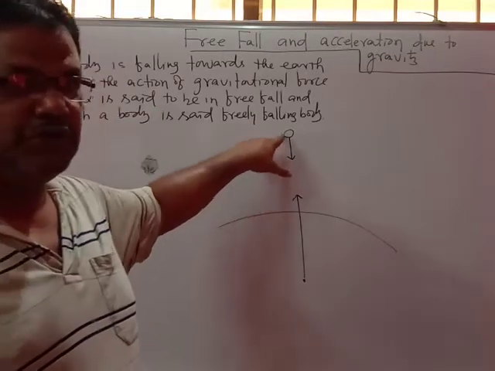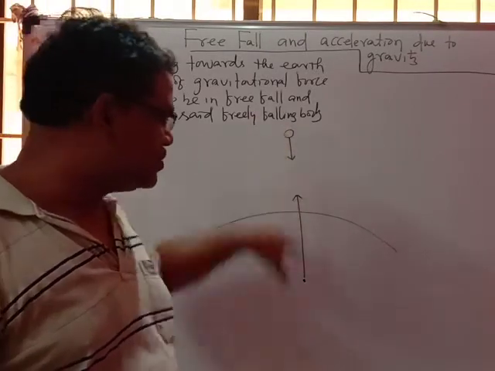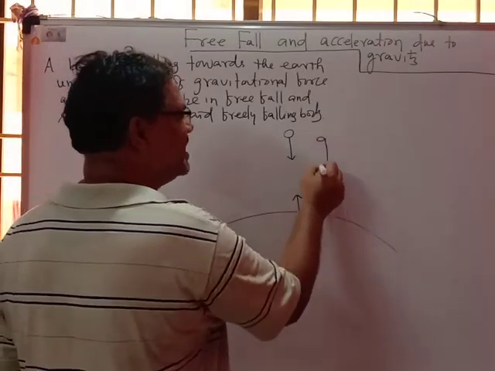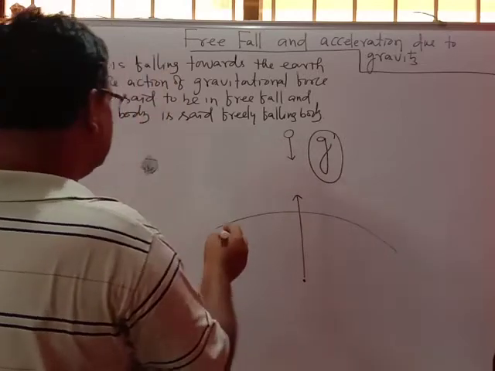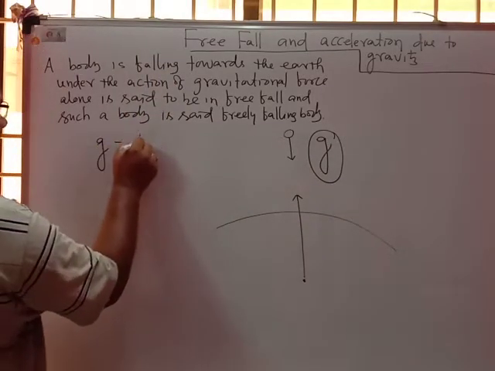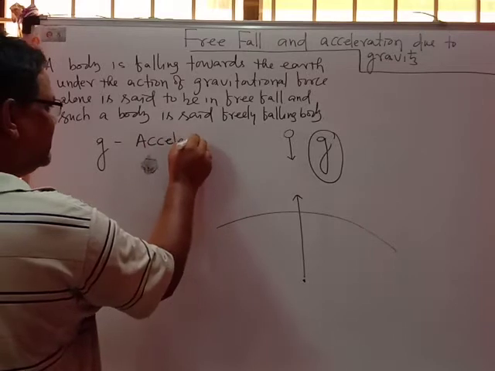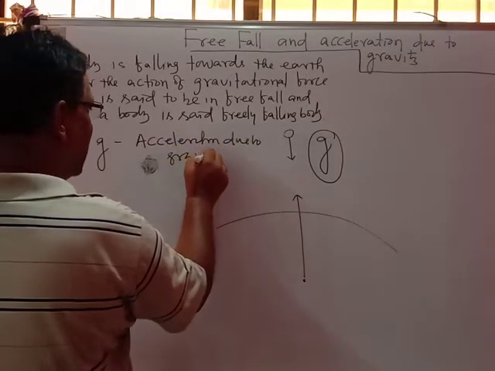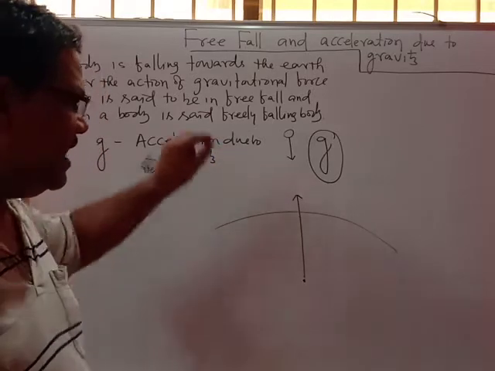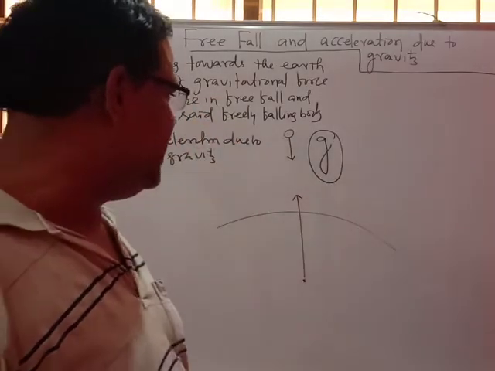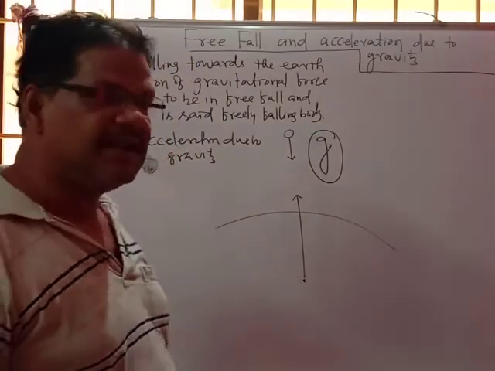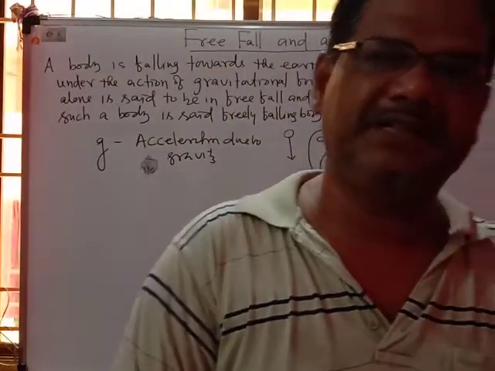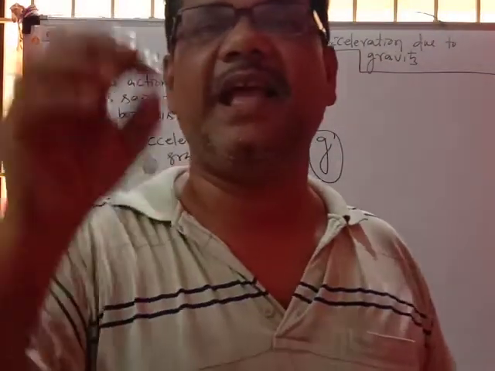And the acceleration with which the object falls towards the center of the earth is called the acceleration due to gravity, and it is denoted as small g. Mind it, whenever any body is falling freely under gravity, why are we using the word gravity here? Gravitational force and gravity. Gravity is nothing but the gravitational force acting between the earth and any other body near it.